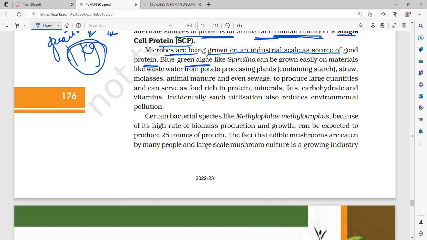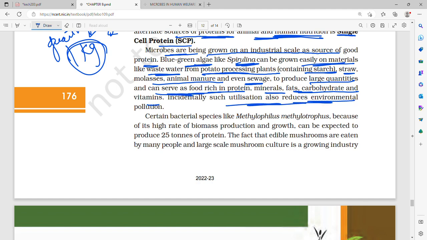Blue-green algae like spirulina can be grown easily on materials like wastewater from potato processing plants containing starch, straw, molasses, animal manure, even sewage, to produce large quantities, and can serve as food rich in protein, minerals, fats, carbohydrates, and vitamins.